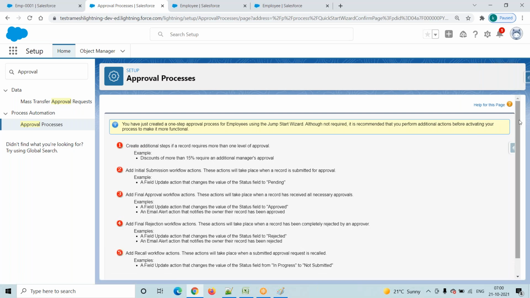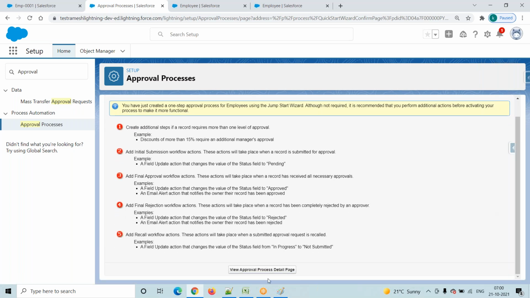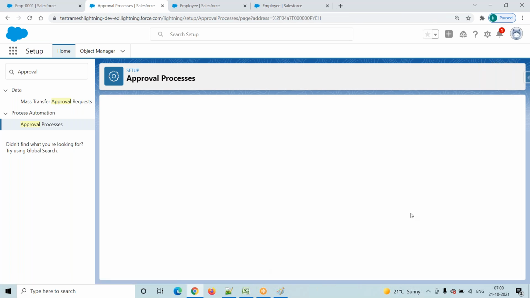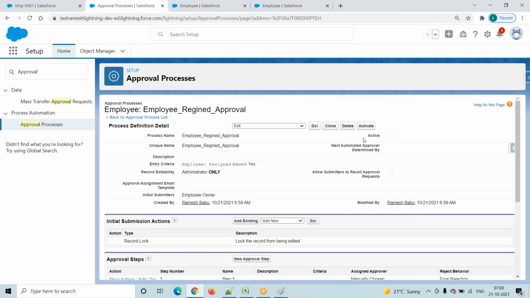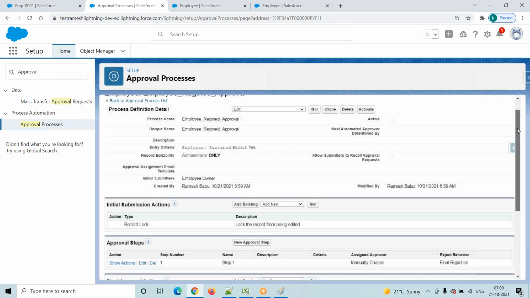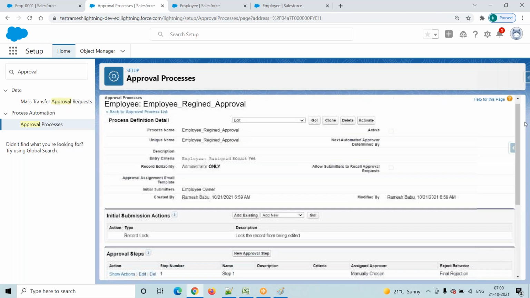Then it will redirect to this particular screen. Click on view approval process detail page. Observe clearly here: process definition detail. This is my approval process name, and the condition to enter this approval process is resigned equals yes. Who will submit? Employee one. Forget about this for now, we'll discuss it.